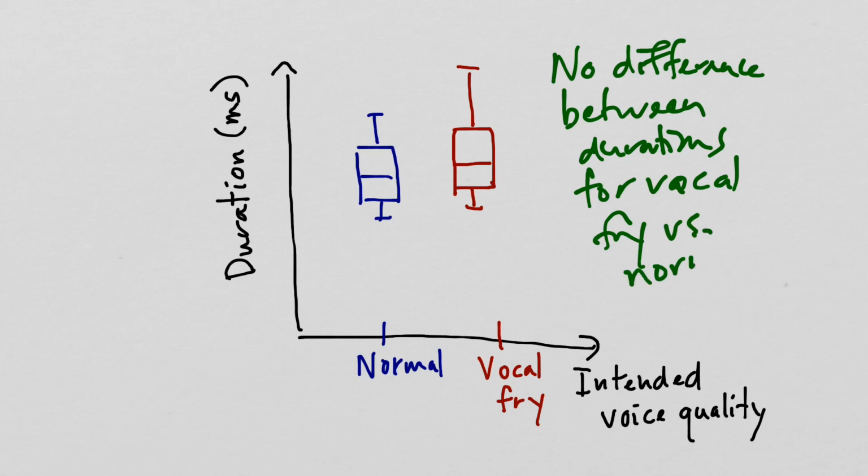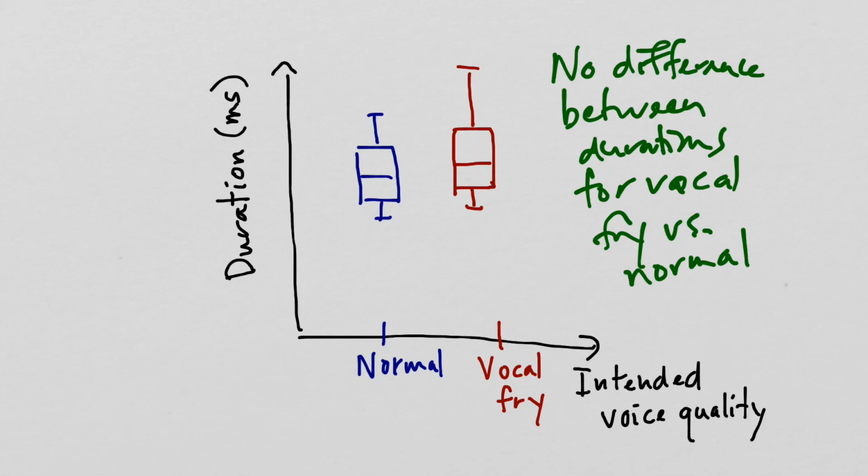Because in this case, we have complete overlap. Both of the medians are within the other condition's box. So this really doesn't look like we're going to find that we have found a difference between durations.